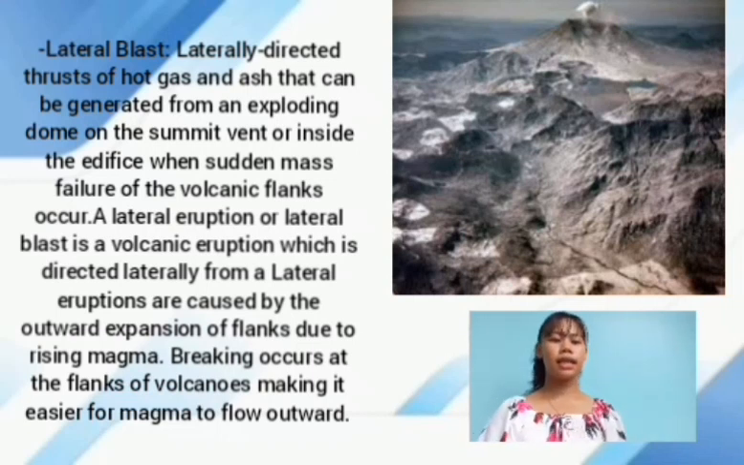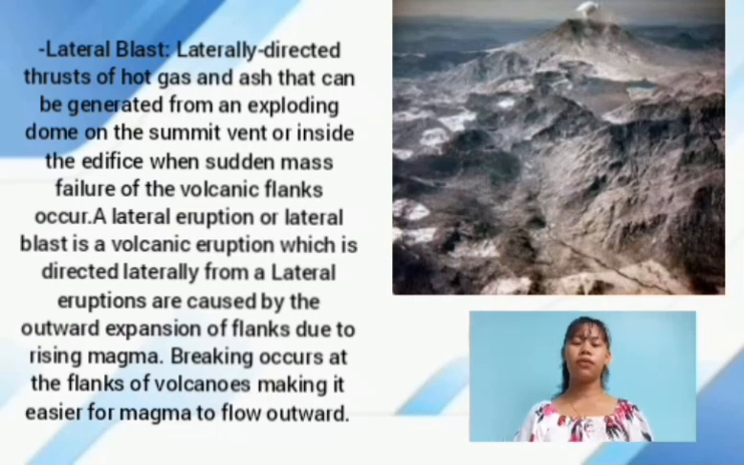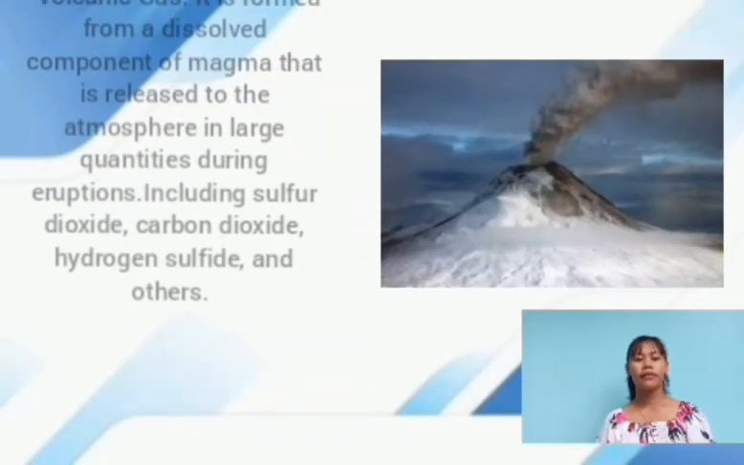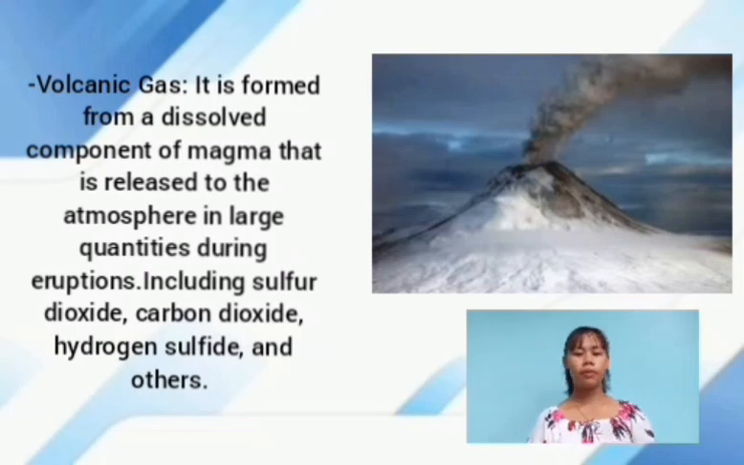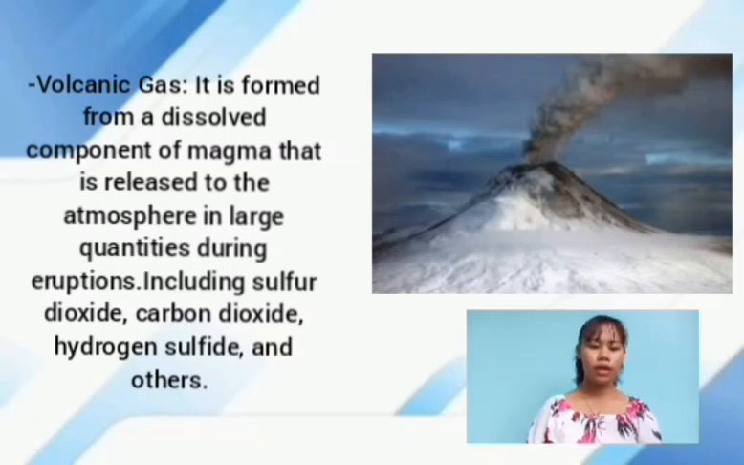Breaking occurs at the flanks of the volcano, making it easier for magma to flow outward. Volcanic gas is formed from a dissolved component of magma that is released to the atmosphere in large quantities during eruption, including sulfur dioxide, carbon dioxide, hydrogen sulfide, and others.